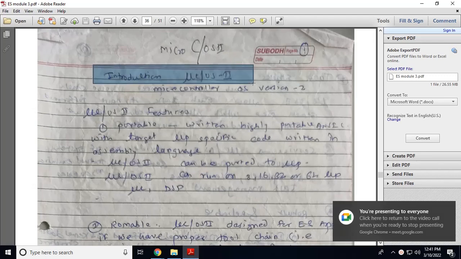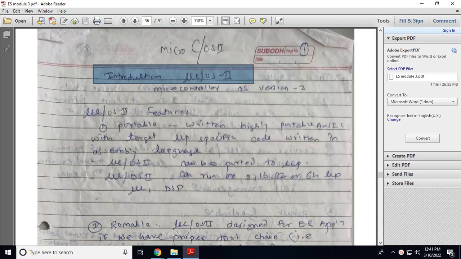Introduction to microcontroller OS2. So microcontroller OS2 is microcontroller OS version 2. This is a real-time operating system. First we will discuss the features of microcontroller OS2. The first very important feature is that this operating system is portable.